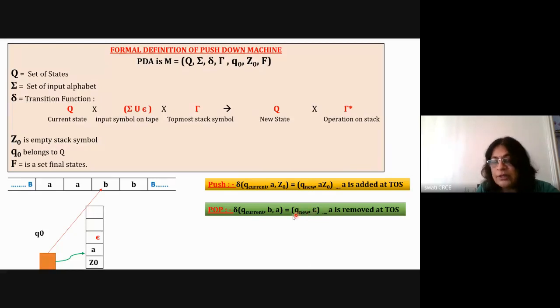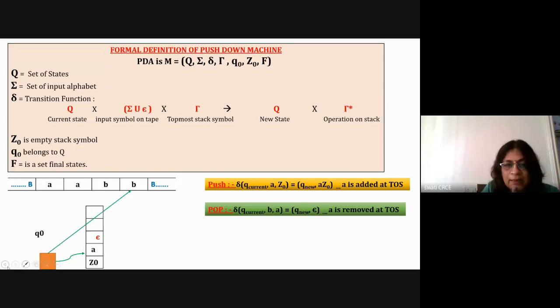On the right-hand side there are only two elements that we show: the next state and the stack contents. We are not showing the input tape here because the input tape is not going to change. We cannot change the input. Input is always read by the read head and it goes to the right. So there is no change on the input. In the transitions we show only the contents of the stack, where we show the last two symbols of the stack. When you perform the pop operation, we just write epsilon. That means this a is erased and it is equal to epsilon. So now this is shown here.